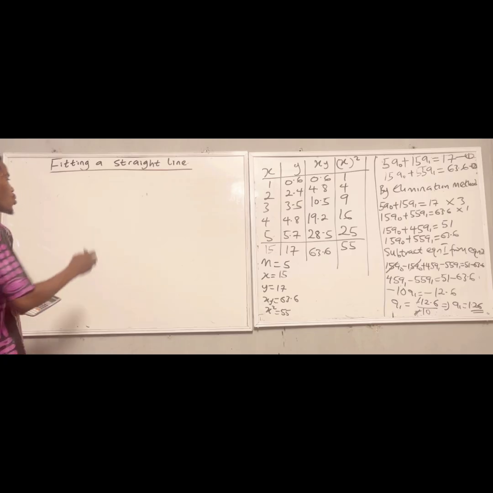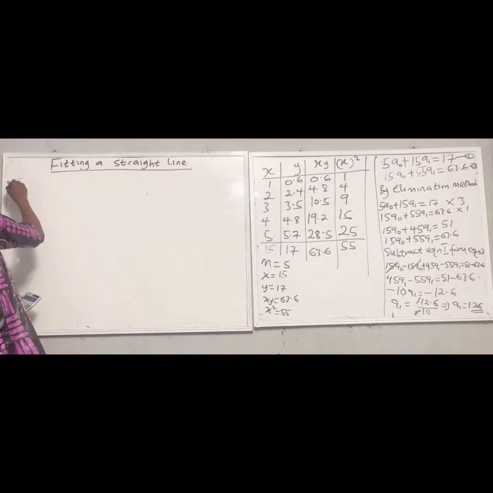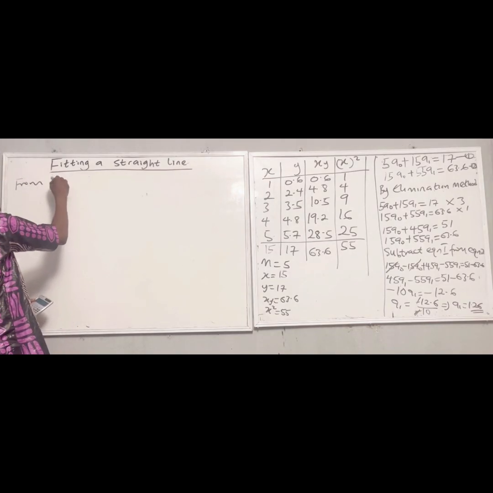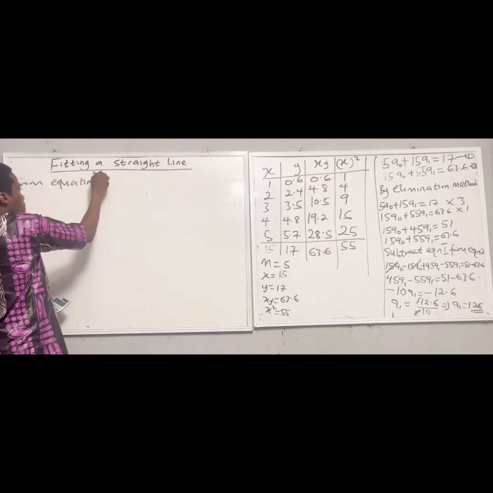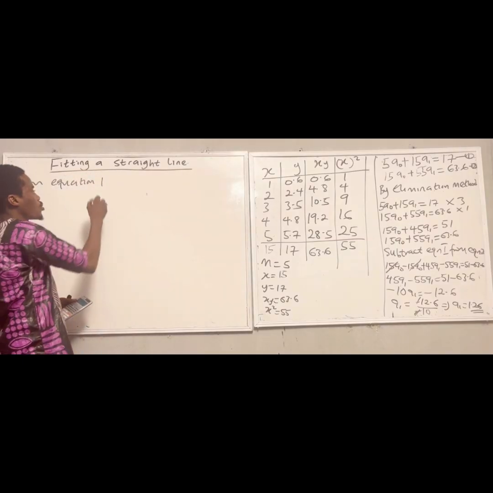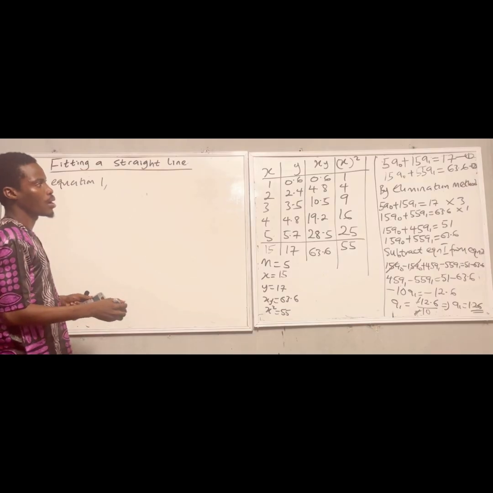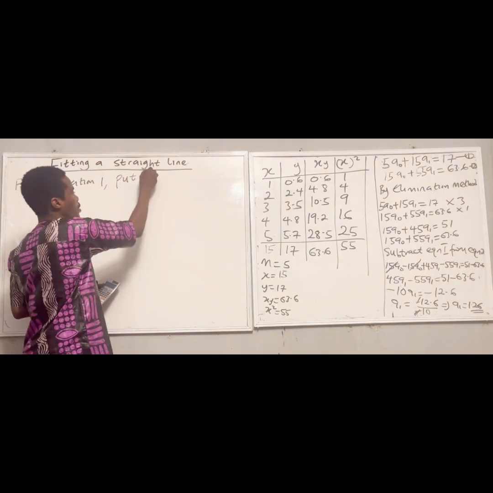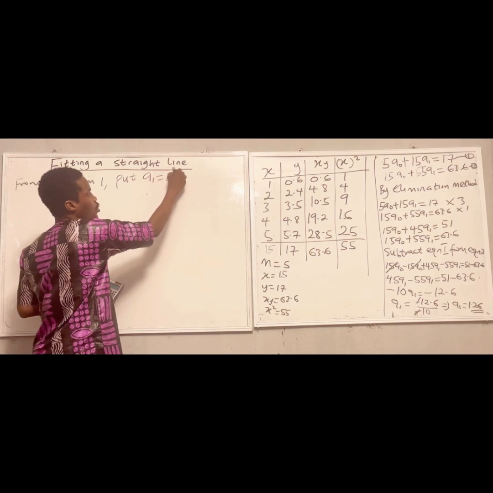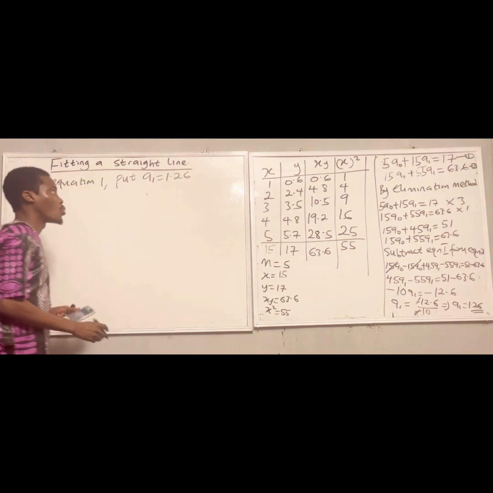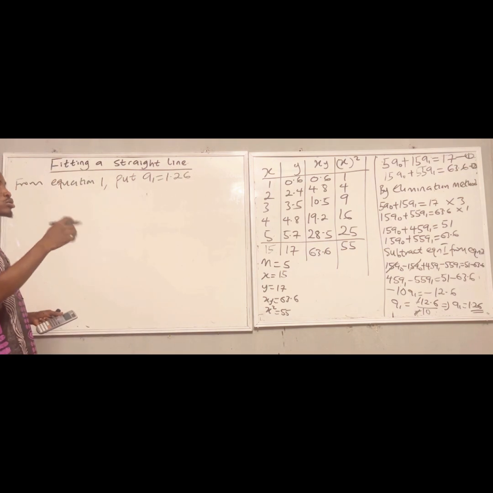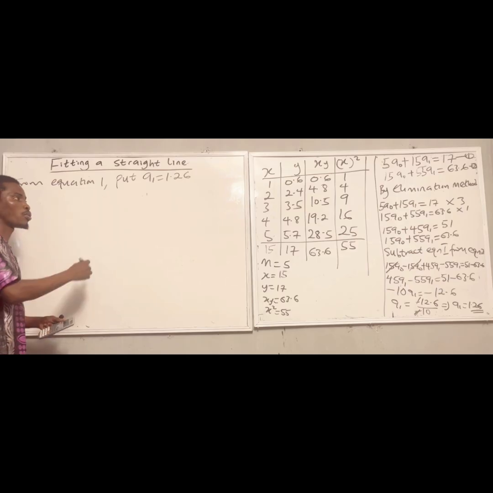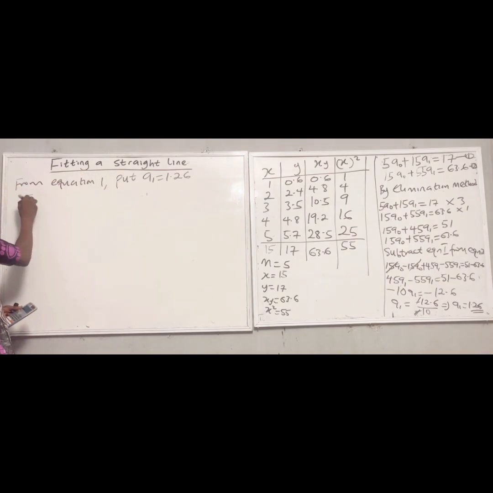So let me use equation 1. From equation 1, I can substitute a1 equal to 1.26 into equation 1. Whenever I say a1, I'm going to replace it with 1.26.